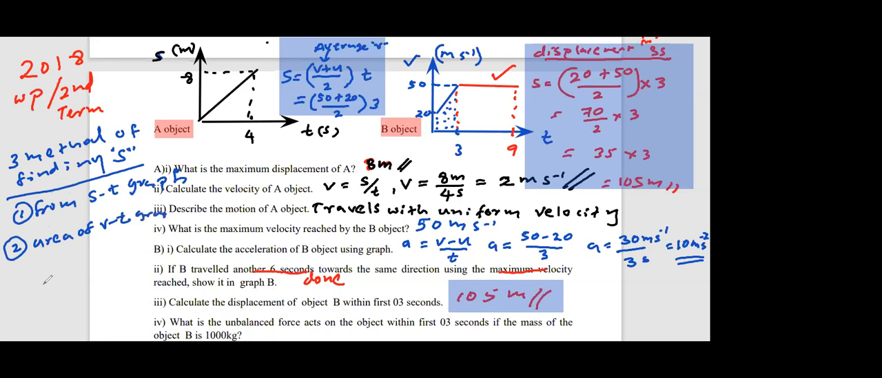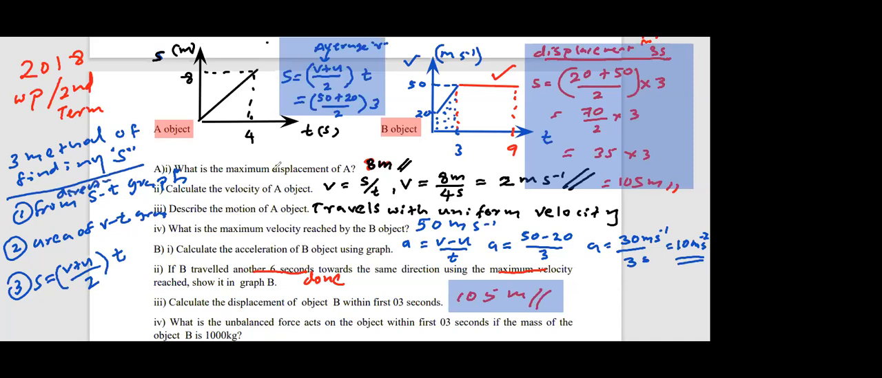Third method, displacement equals average velocity, (v plus u) over 2, into t. Average velocity into time. Is that clear, everyone? So please write down the three methods of calculating displacement. You can find it directly from the graph, directly from the S-T graph. If it is an S-T graph, that's what they have answered here.